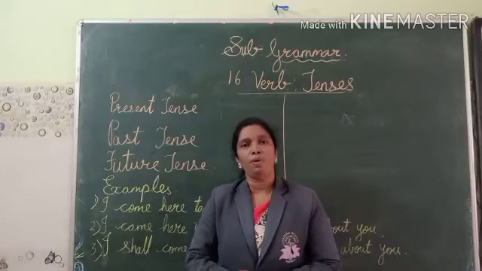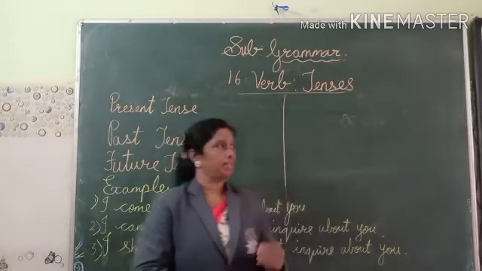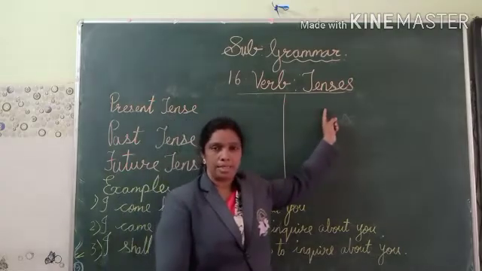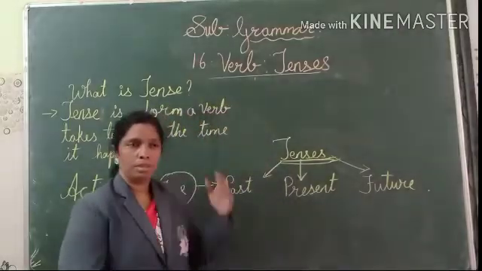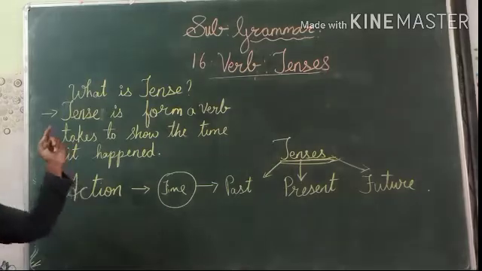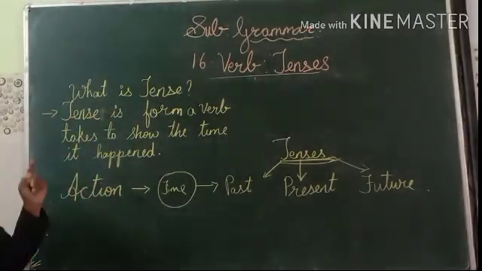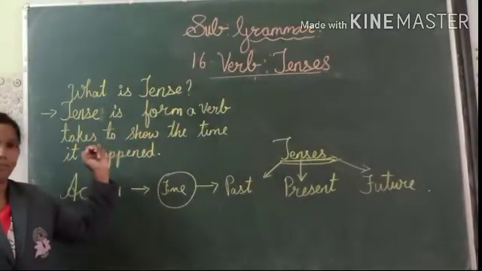So students, today we will learn a new topic, that is lesson number 60, verb tenses. What is tense?